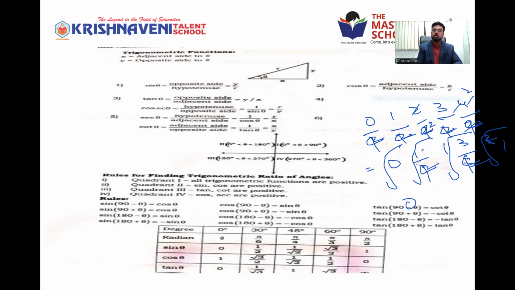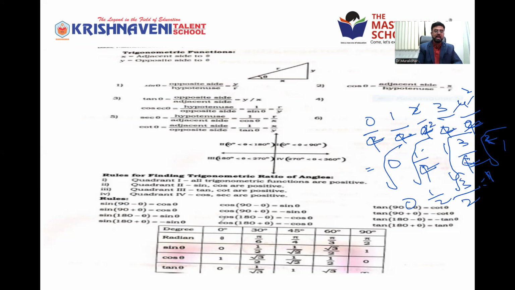1 by 4, under root, you can write 1 by 2, because root of 1 is 1 only, root of 4 is 2. And root 3 by 4 you can write root 3 by 2, because root of 4 is 2. And root 1 is 1 only. Like that, given here.